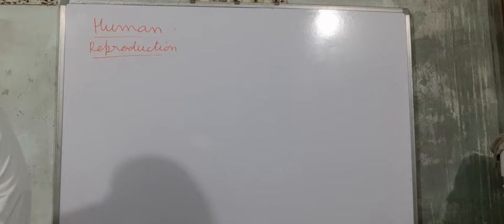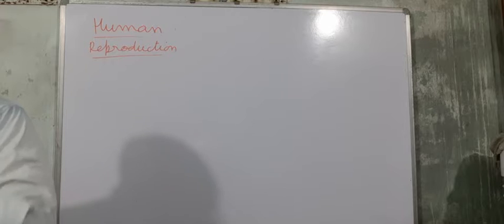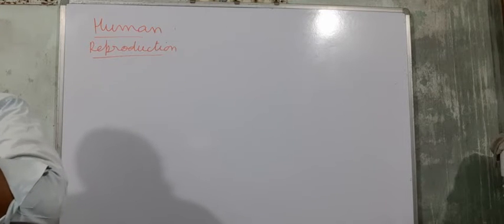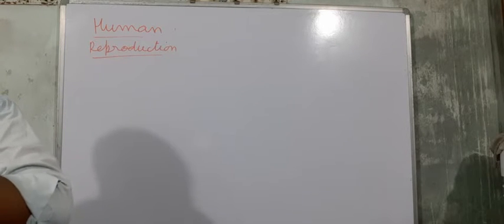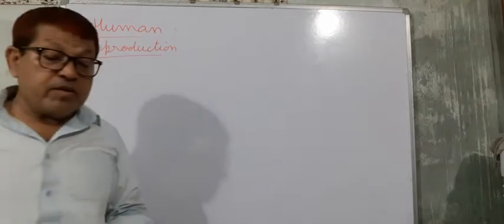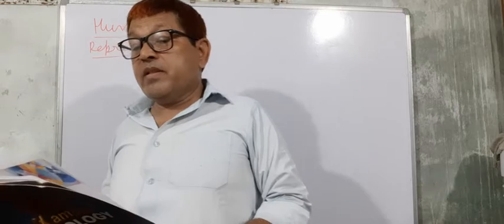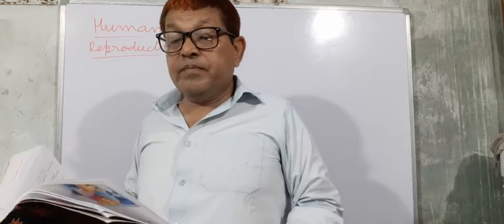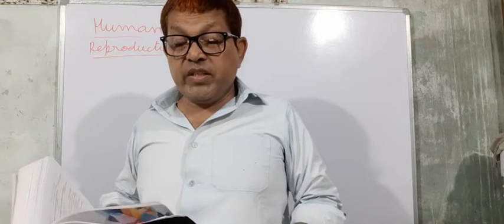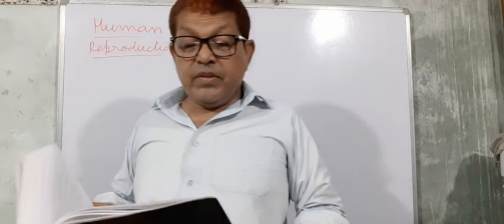The process of release of sperms from seminiferous tubules is known as spermiation.